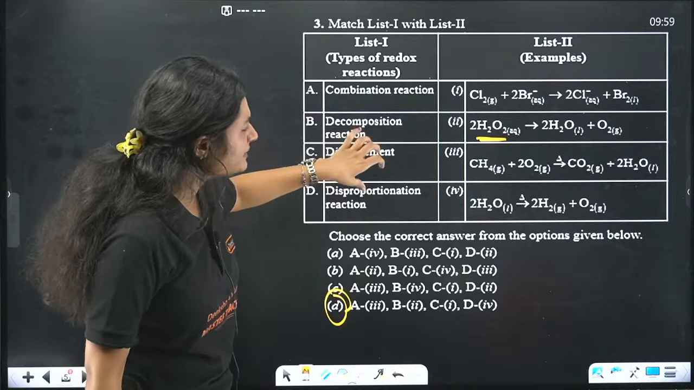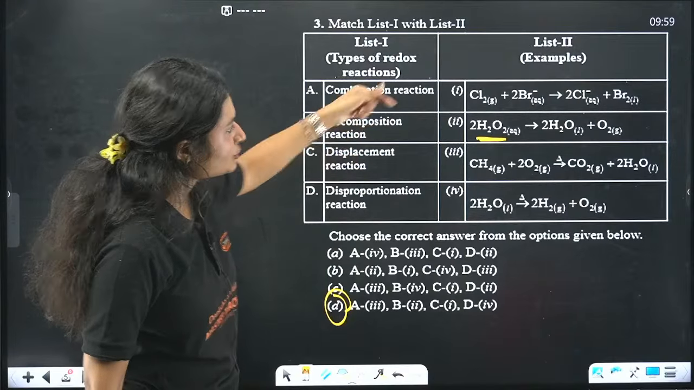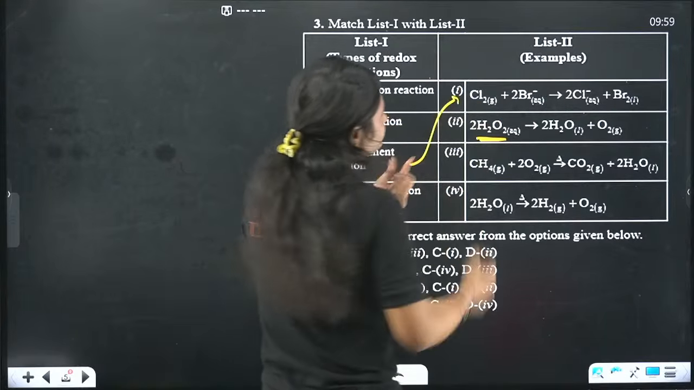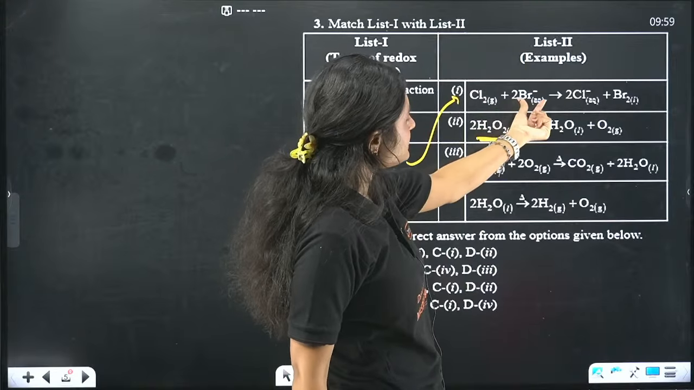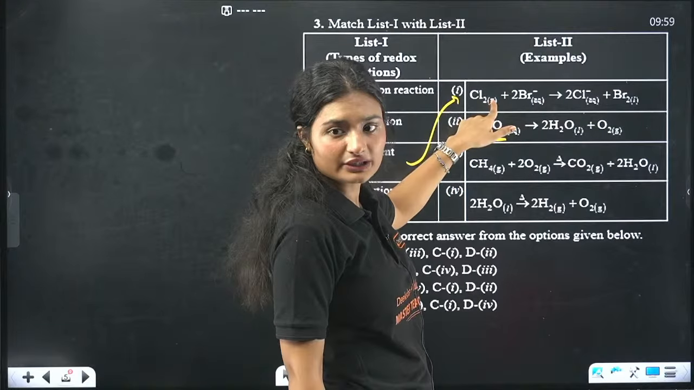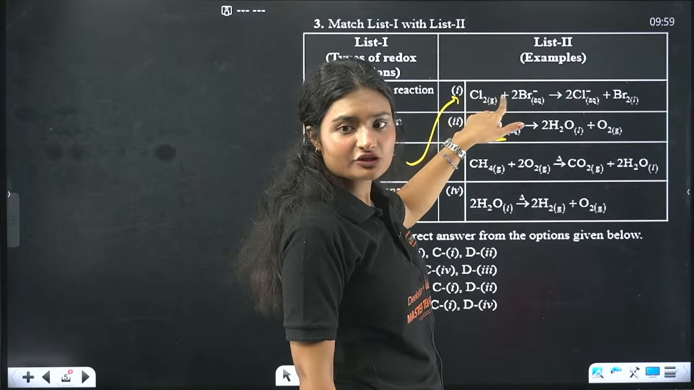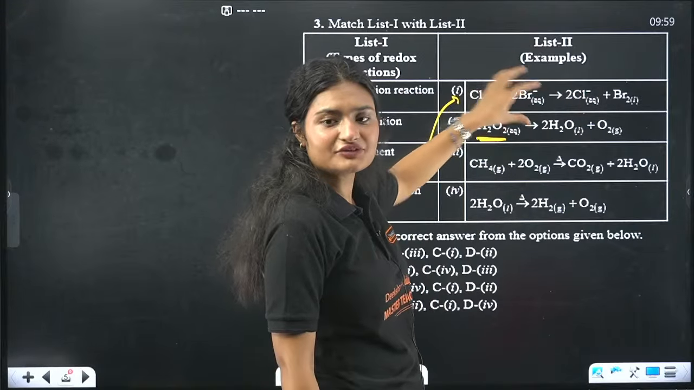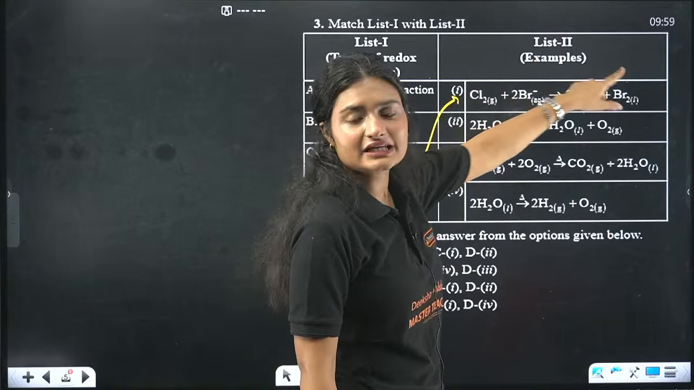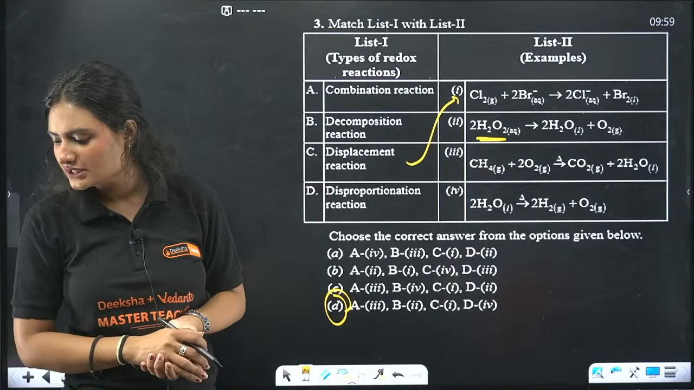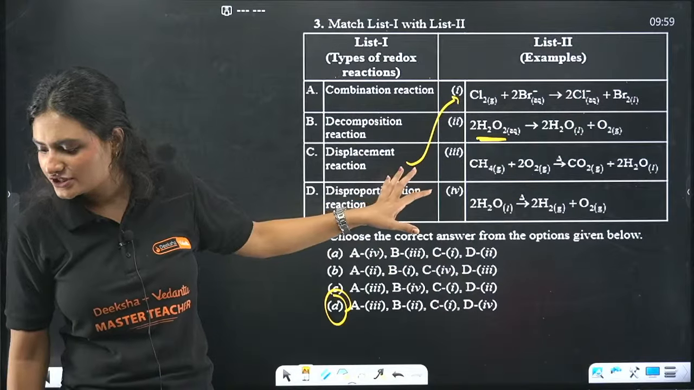Now displacement means some sort of displacement is happening. So here, yes, this is displacement. Chlorine gas, electron donation is going on. Br negative is losing its electron to chlorine, and chlorine gas is getting converted into Cl negative ion, aqueous ion, and Br negative after losing its electron is getting converted into Br2. There is an exchange happening here. That is your displacement reaction.